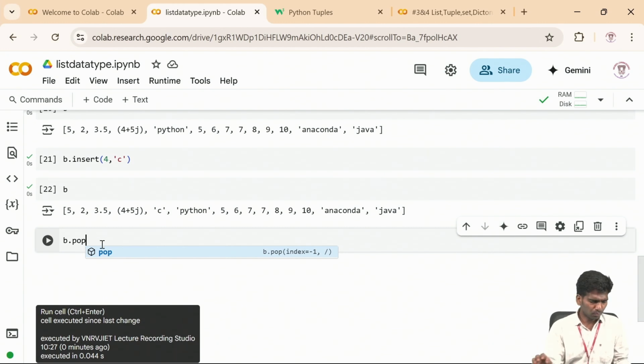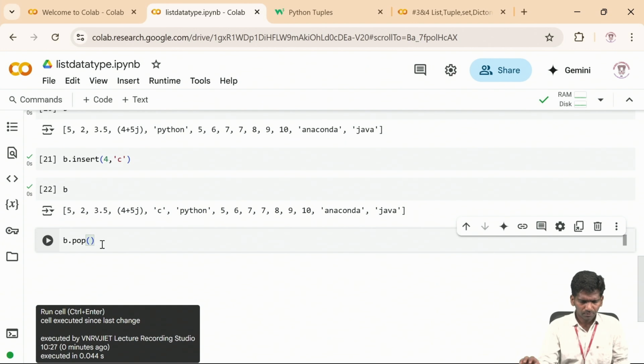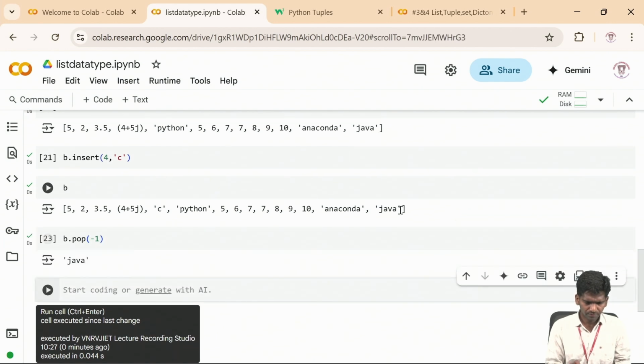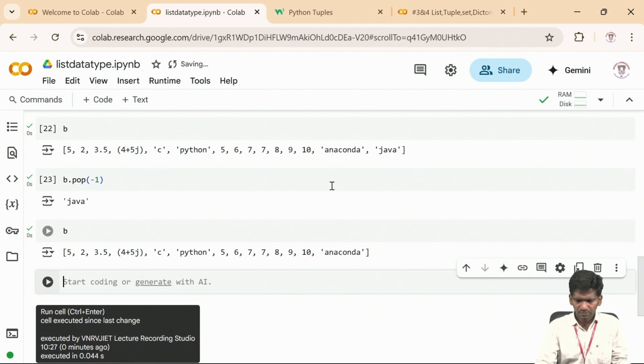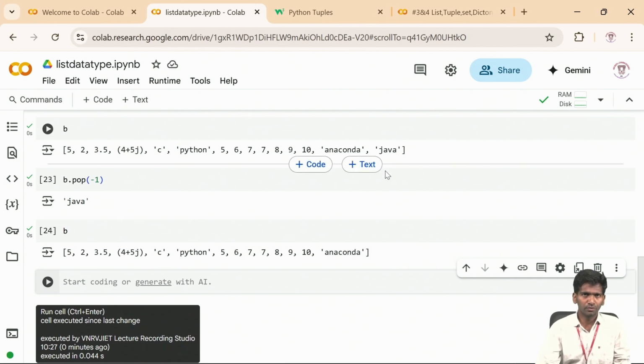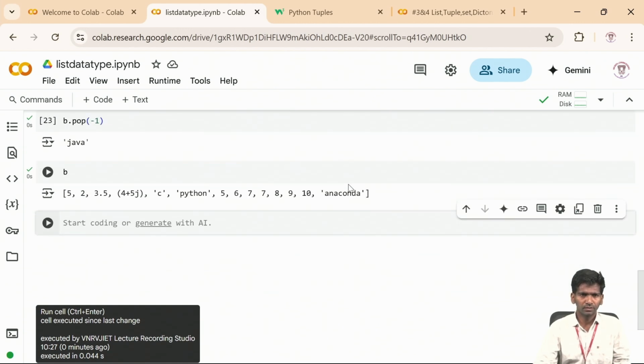Let me use pop first, and here in pop let me give the index position. Let me remove the last one. The last one can be given by -1. Let me run it. Yeah, so this element got popped. -1 means starting from the last. If I print B, you see Java got removed from the list. So in pop, we need to give the index to remove it.